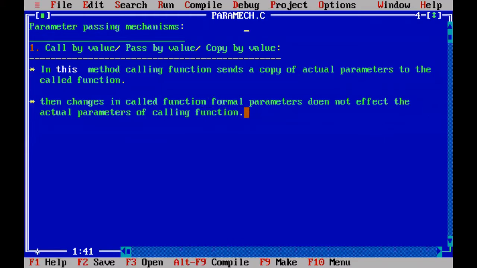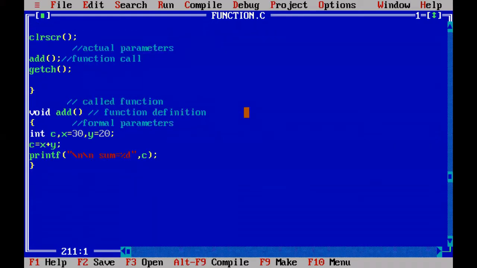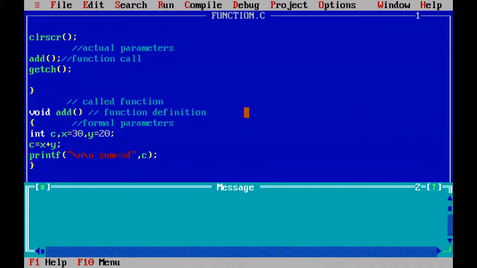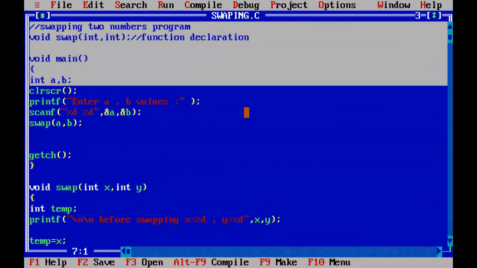So that you can understand with an example. One example program we will write on this. So for this example, I am considering yesterday's example only, the swapping program.